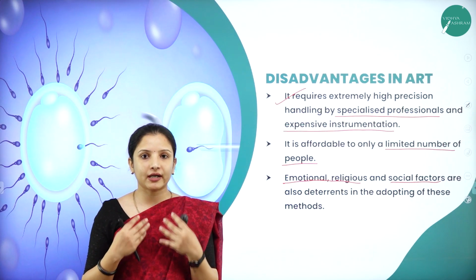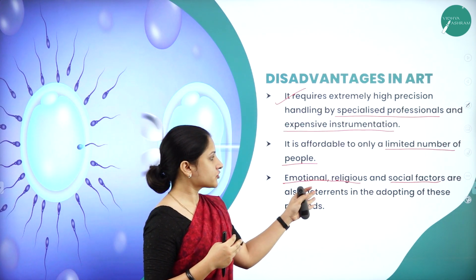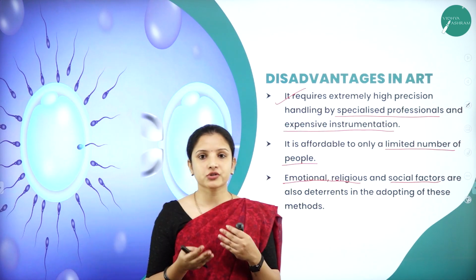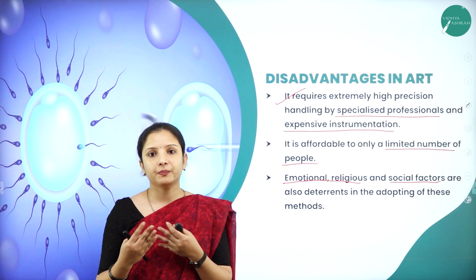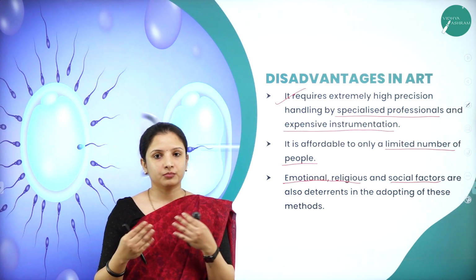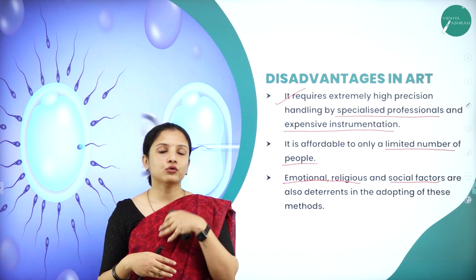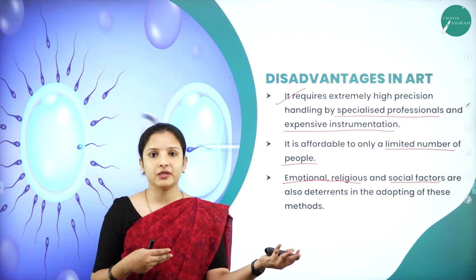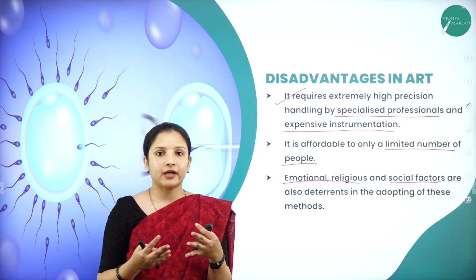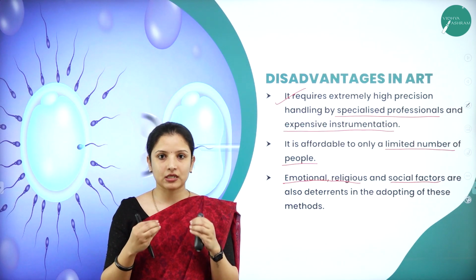The couple should be ready, both emotionally, religiously and socially. They have to be ready to adopt, because even then people will start blaming, saying that you have adopted a baby and we don't know which religion it belongs to or what the social status of that baby is. So before going in for adoption, all that should be taken care of.